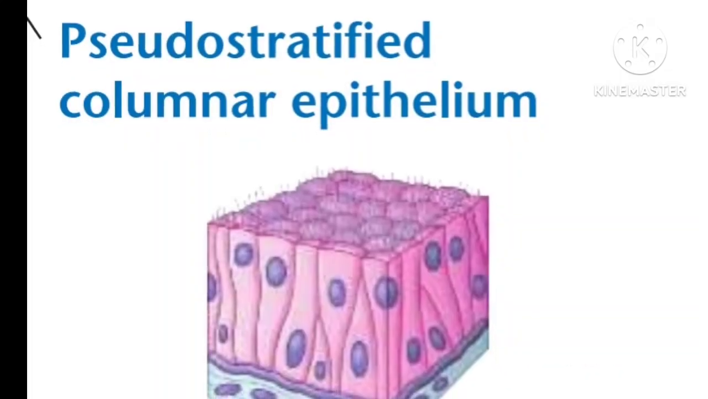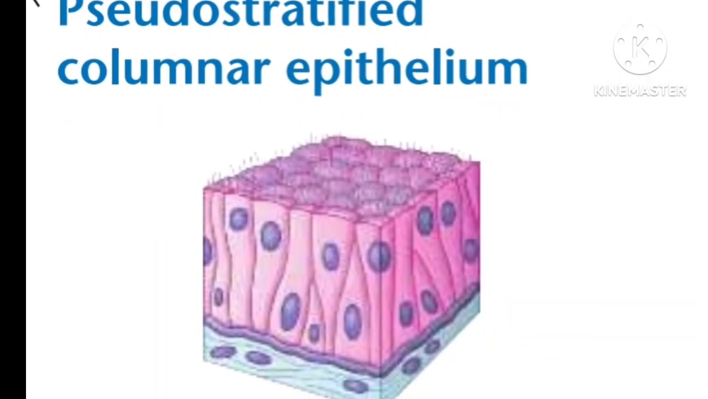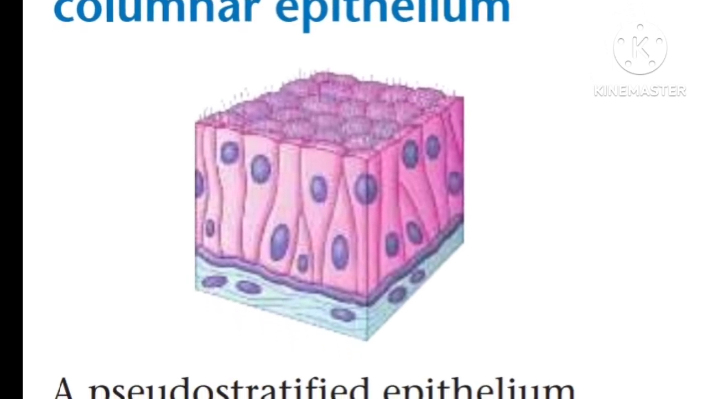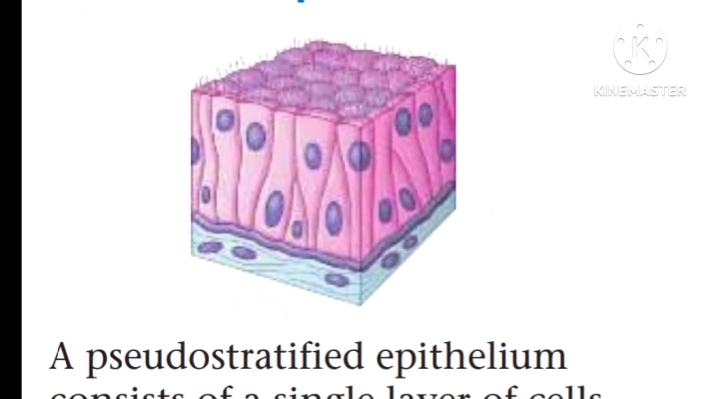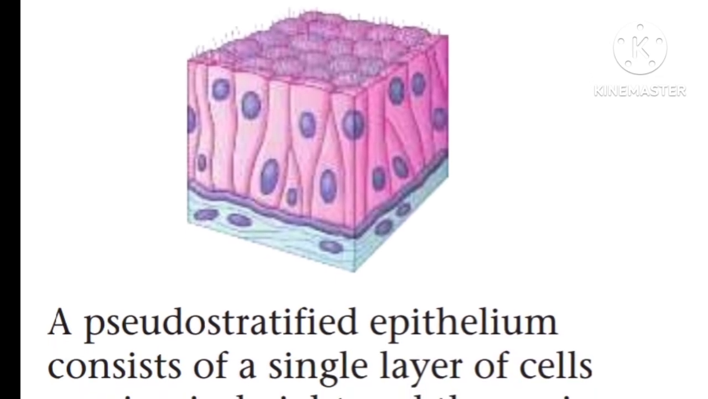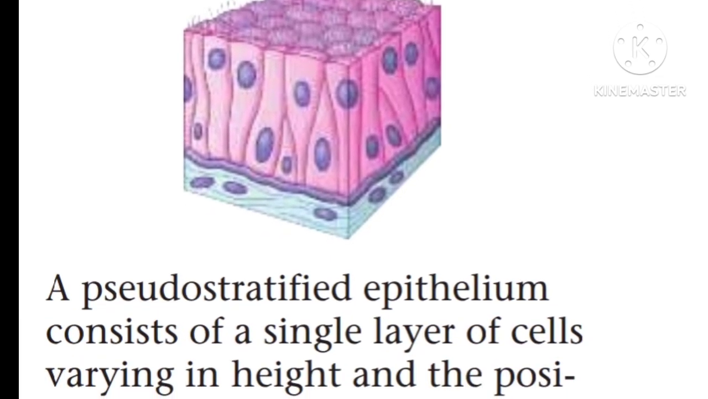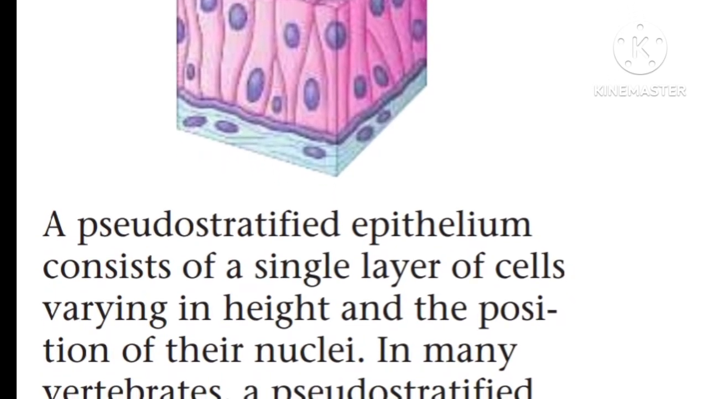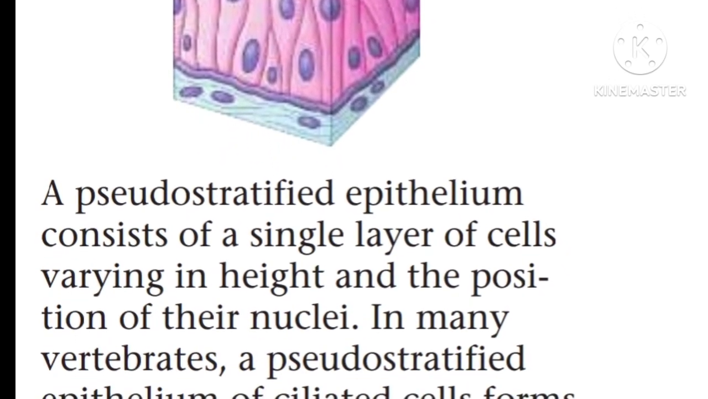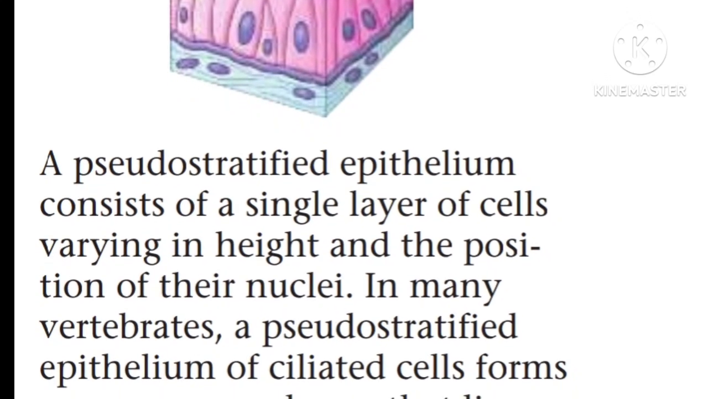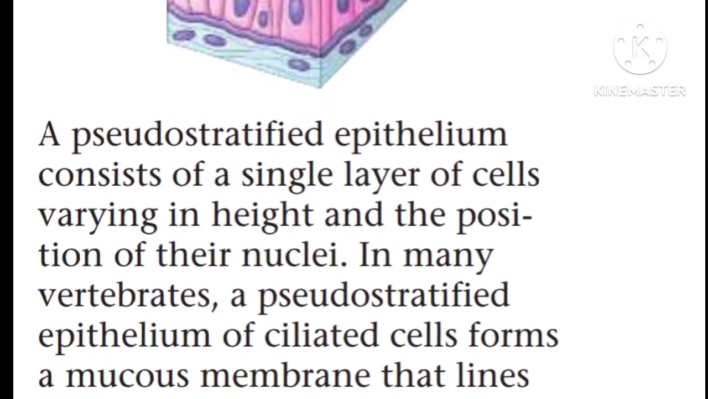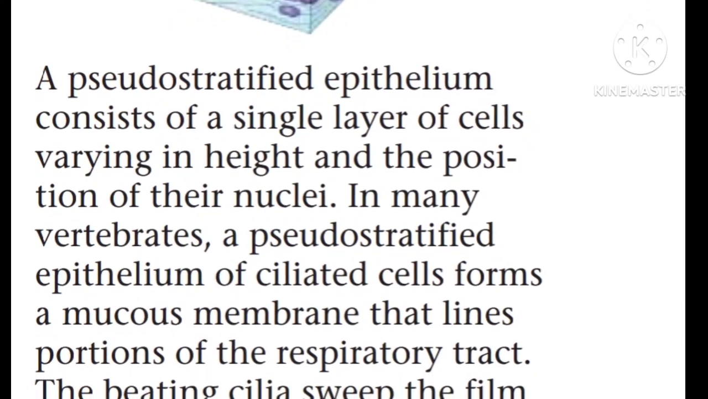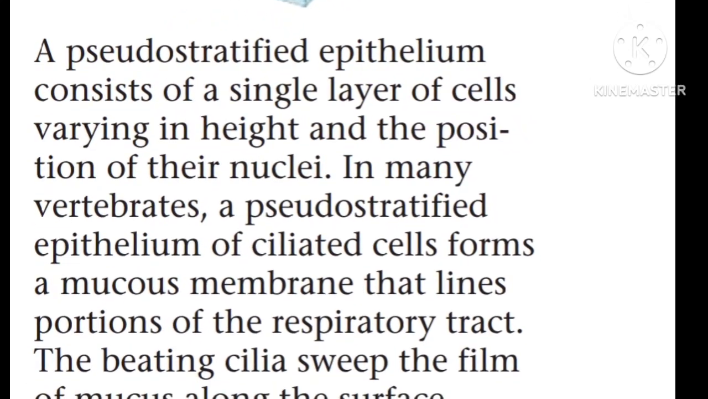The next type of tissues are pseudostratified columnar epithelial tissues. These tissues consist of a single layer of cells varying in height and in the positions of the nuclei. In many vertebrates, the pseudostratified epithelial tissues are ciliated. Ciliated cells form a mucous membrane that lines portions of the respiratory tract. The beating cilia sweep the film along the mucous surface.